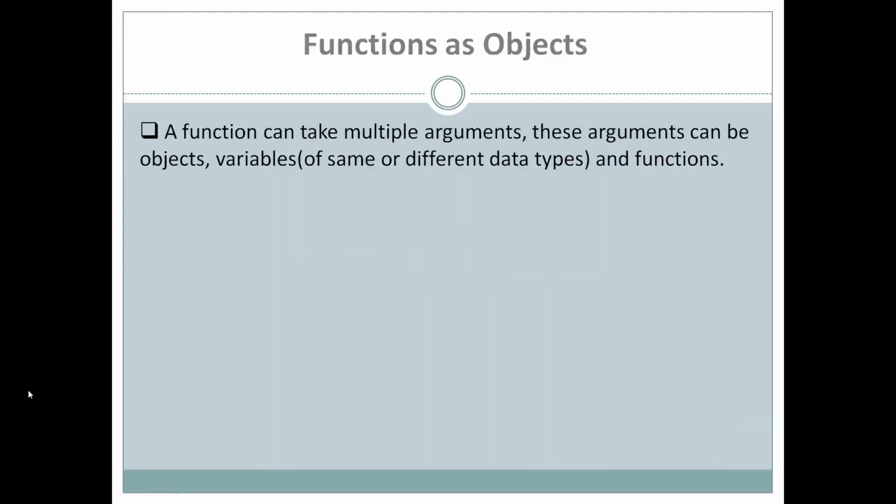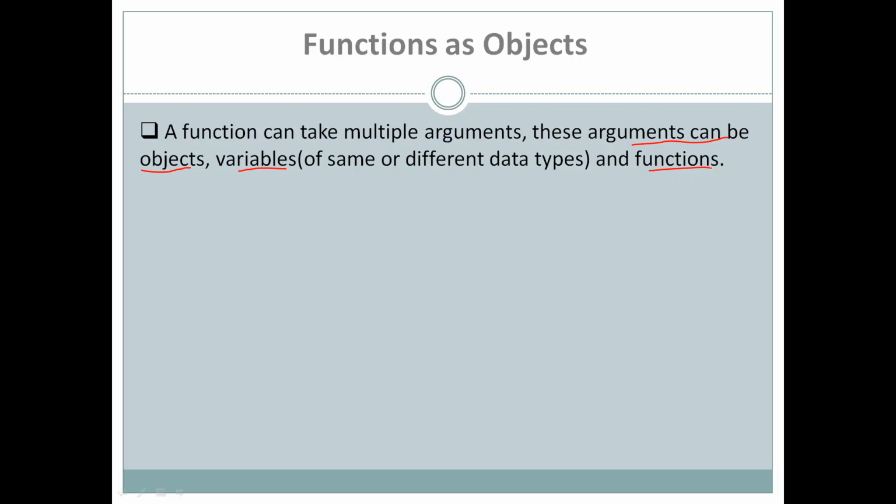A function can take multiple arguments. These arguments can be objects, variables of different data types, and functions.